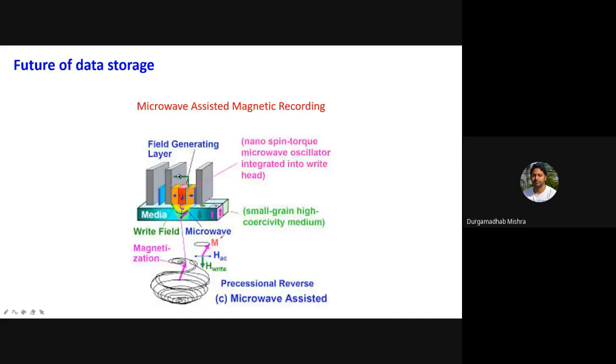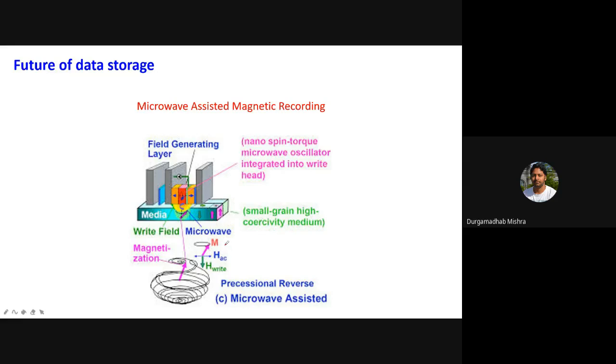Okay, another way is this microwave assisted magnetic recording. The basic idea is that this magnetization has high anisotropy, so it is not easy to reverse by just using a simple magnetic field. So either you use heat, or you can apply a small AC field, and this magnetization will start to rotate.